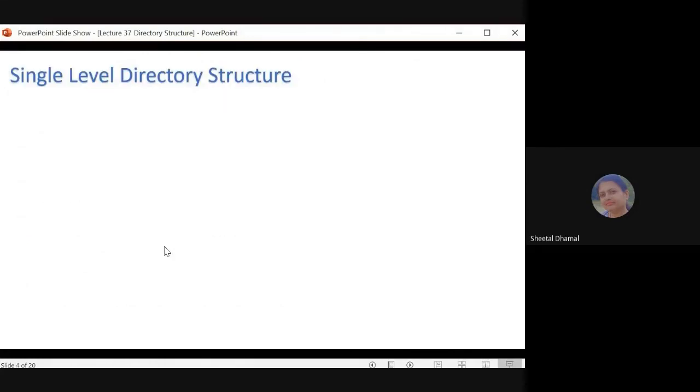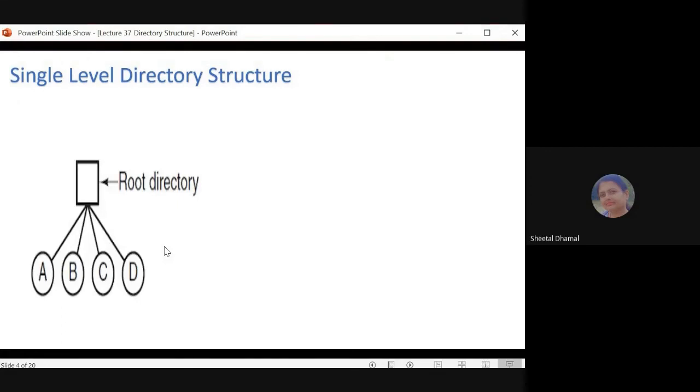So the first type of directory structure is the single level directory structure. In the earlier days, in the earlier operating systems, when computer systems and operating systems were invented, the single level directory structure was used. So what is the single level directory structure? This is the simplest directory structure which was used by an operating system. In the single level directory structure, only one directory is there, which is called the root directory.